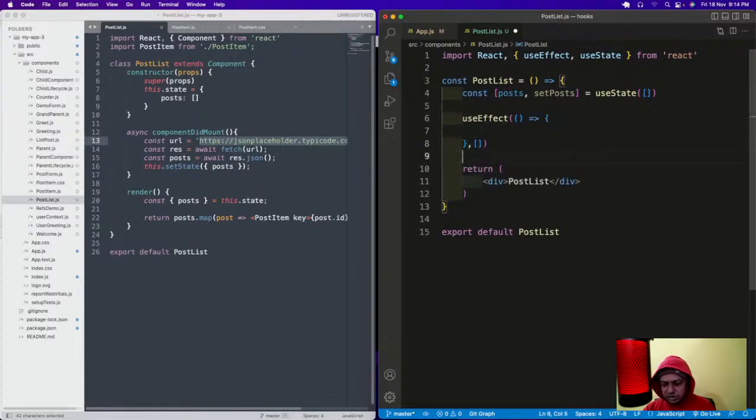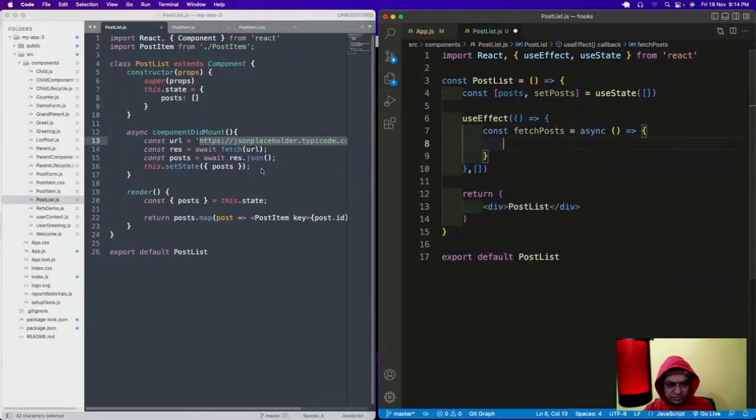The problem with this code is that I have to make something async. Here I had made componentDidMount async, but useEffect is not like that, I cannot make it async. So what we do generally here is create a function, like const fetchPosts equal to async, like this. So I'm creating a function inside. This seems weird, but this is how it is done.